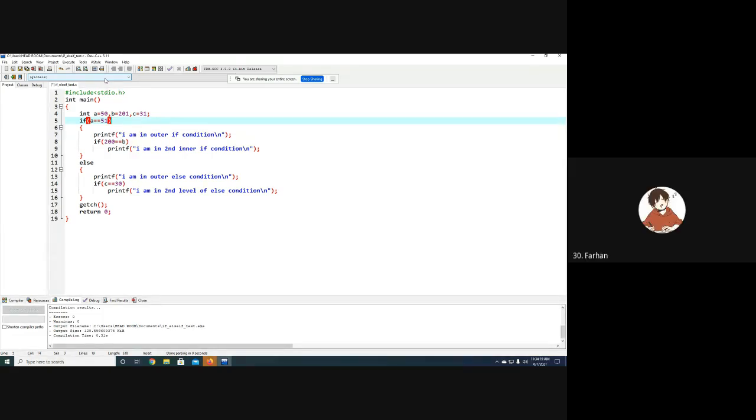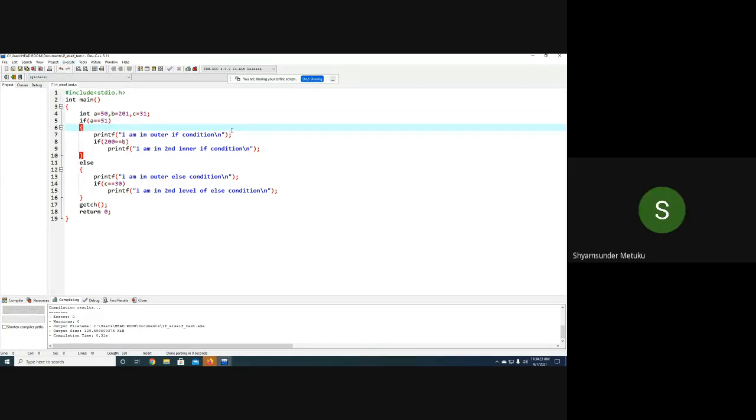Nothing. Nothing is going to be printed. Yes or no? Only in the outer else, the third one, gets executed. Yes or no? So let me make this 51.